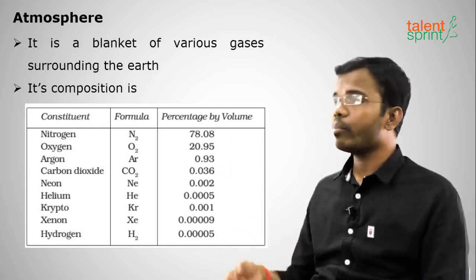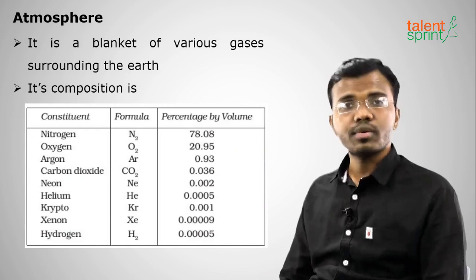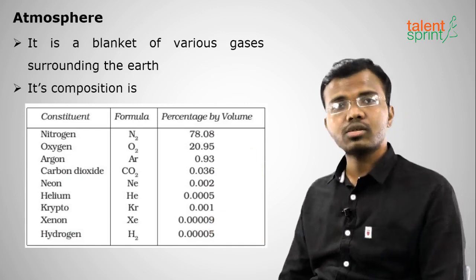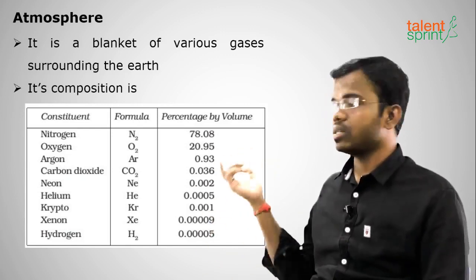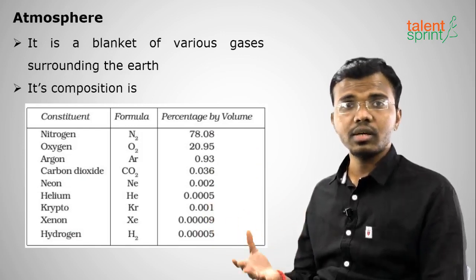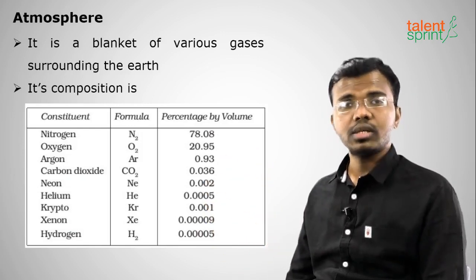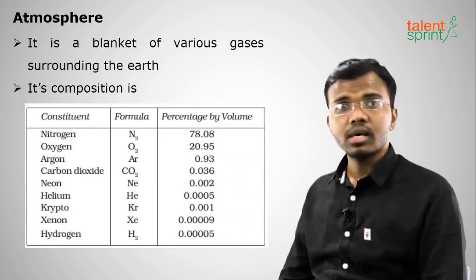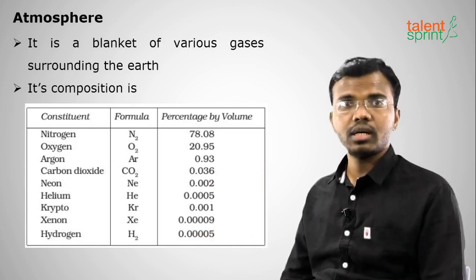The highest component of all the gases in the atmosphere is nitrogen. How much percentage? 78.08. So 78 percent is nitrogen. And next comes oxygen with 20.9 percent, that is 21 percent oxygen. Then only 1 percent is left. Generally the question will come: which is the third highest component in the atmosphere? We generally think carbon dioxide, but it is not. The third highest component is argon with 0.93 percent in the Earth's atmosphere, which is an inert gas.